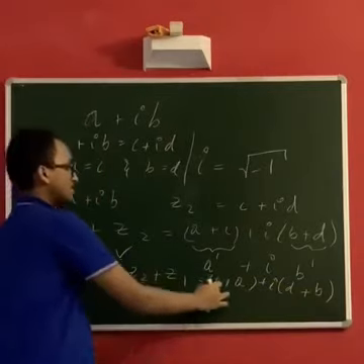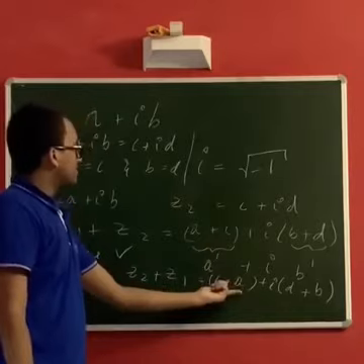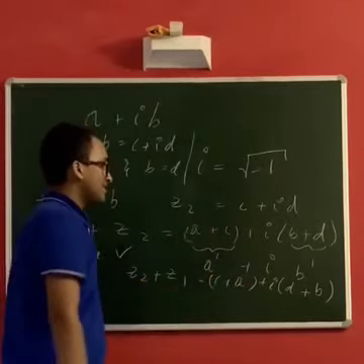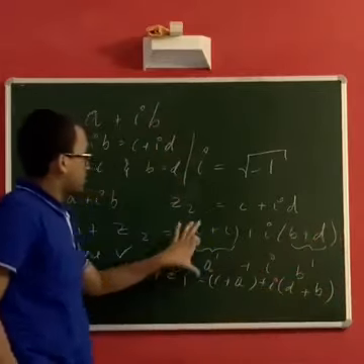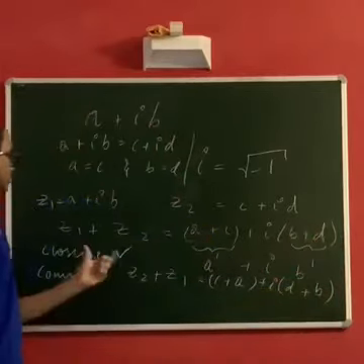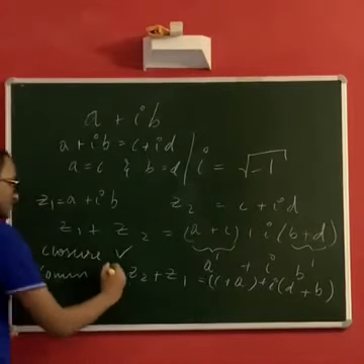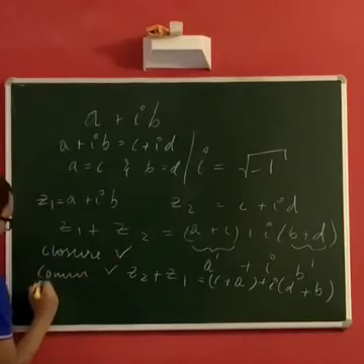Because addition in real numbers is commutative, that is c plus a equals a plus c, and b plus d is d plus b, component wise they are the same, so z2 plus z1 is the same as z1 plus z2. So it's also commutative. Similarly, you can verify even associativity.